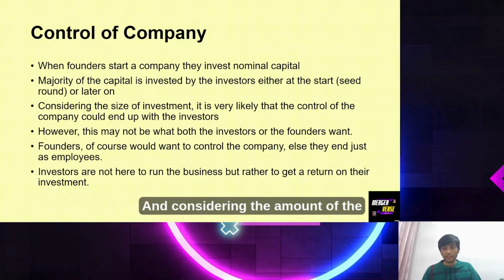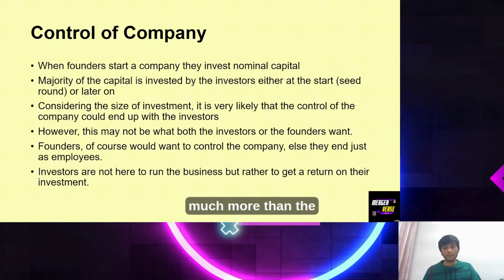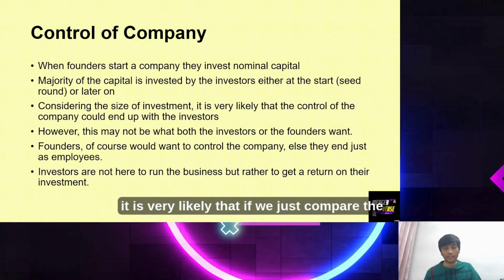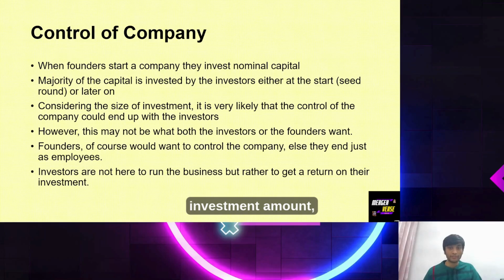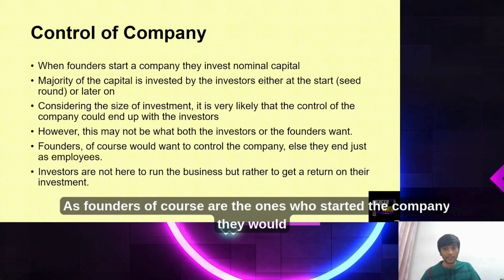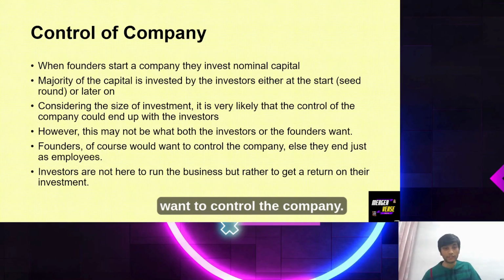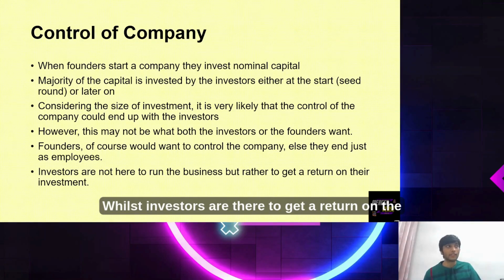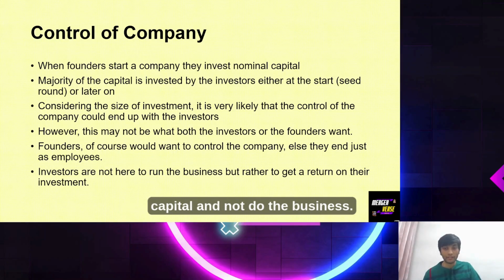Considering the amount of the investment by investors is going to be much more than the investment by founders, it is very likely that if we just compare the investment amount, the control of the company goes into the hands of investors. However, this may not be what both investors and founders want, as founders are the ones who started the company and they would want to control the company, whilst investors are there to get a return on their capital and not to do the business.